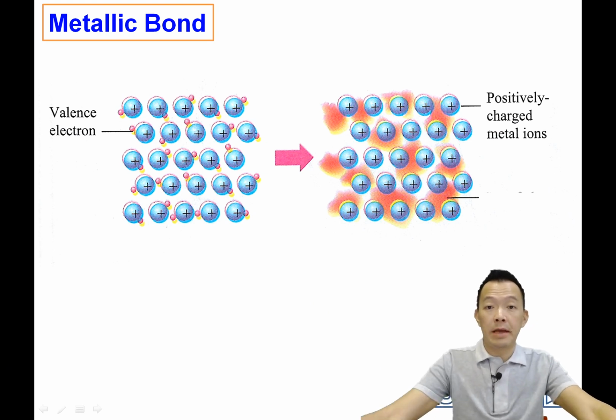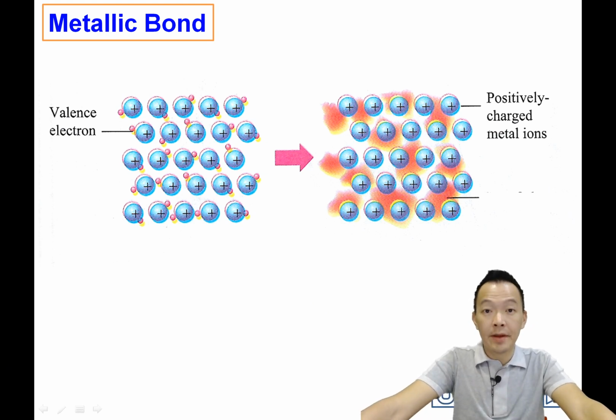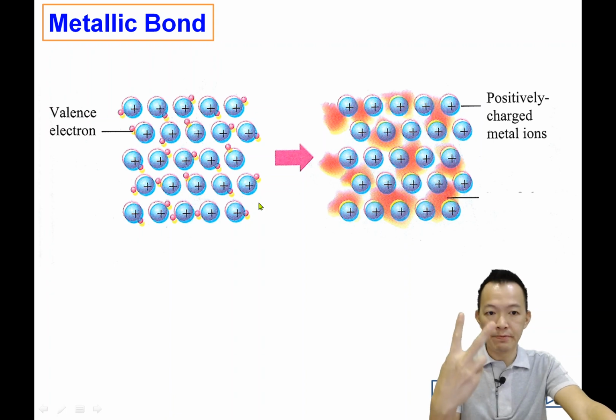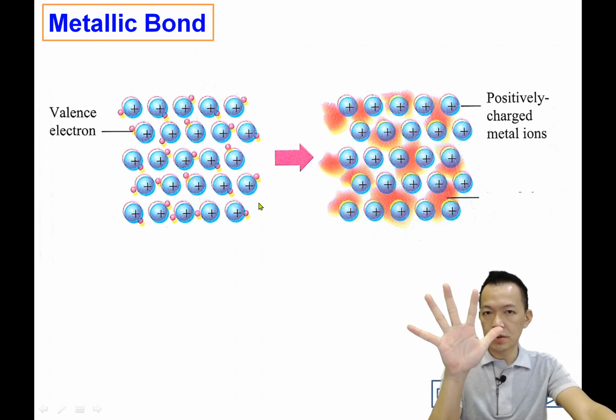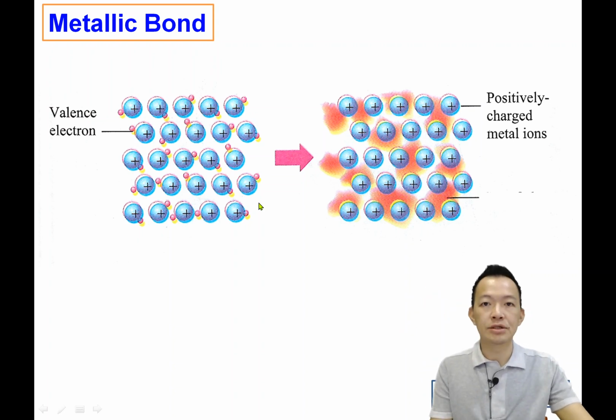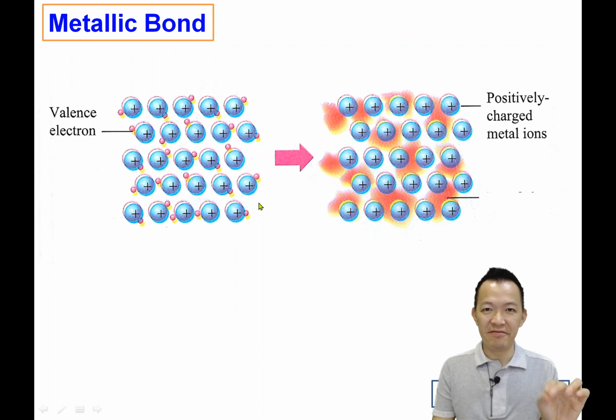Hello, Form 4 Chemistry Chapter 5, Video number 23. Your notes, page number 18. Our new title here: Metallic Bond. After we finish the ionic bond, covalent bond, hydrogen bond, dative bond, today we go to the last bond to finish Chapter 5, metallic bond. Okay, so page number 18, start now.